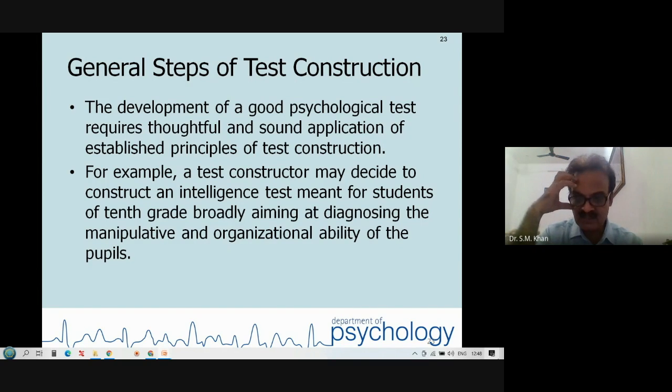In one of my student's research, we tried to study ethical decision making in terms of different grades of the students. You will be surprised, there was a change as the grades increased. So there was a change in ethical decision making also.